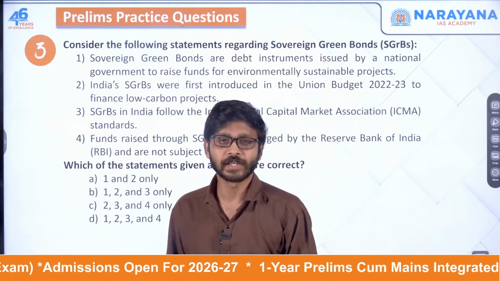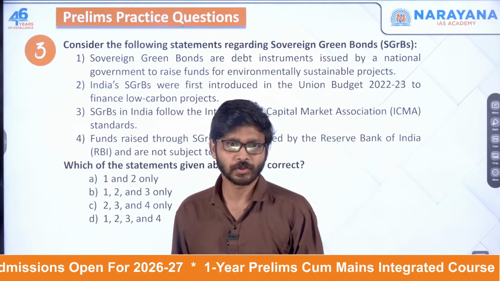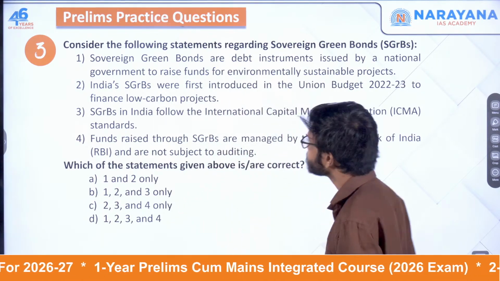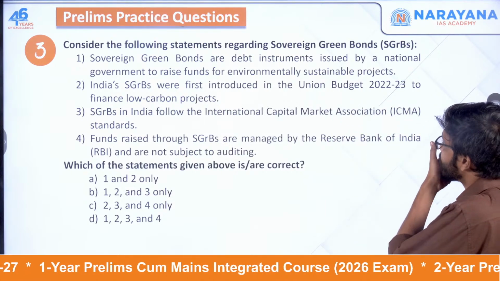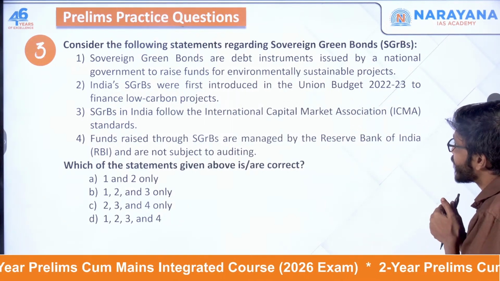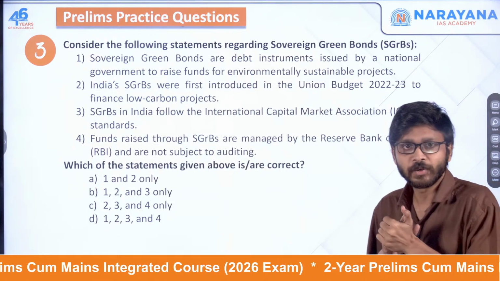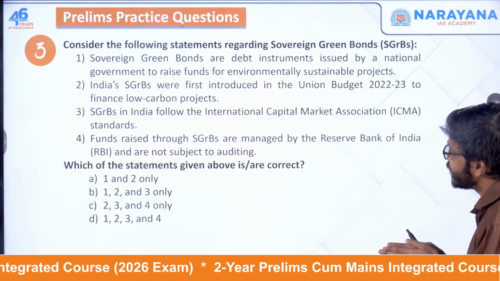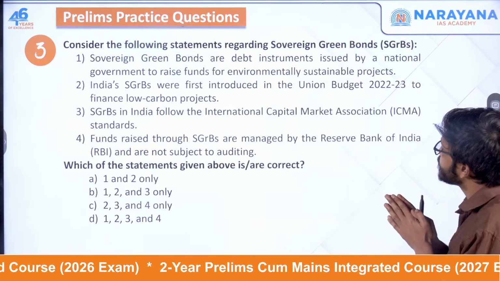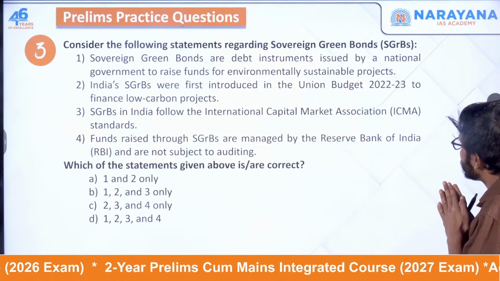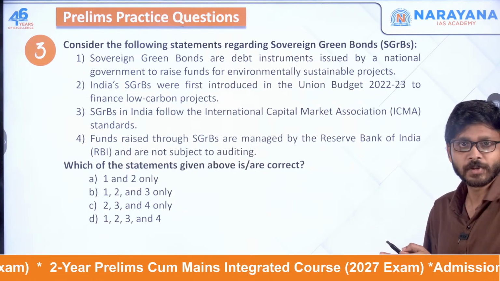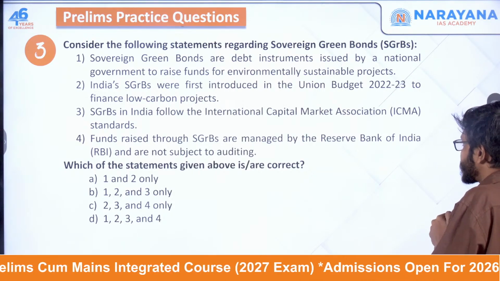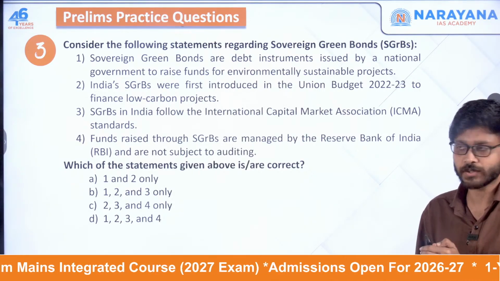Next one, this is related to sovereign green bonds. Sovereign green bonds are debt instruments issued by the national government to raise funds for environmentally sustainable projects. This is correct. India's sovereign green bonds were first introduced in Union Budget 2022-2023 to finance low carbon projects. This is also correct. Sovereign green bonds in India follow the International Capital Market Association standards. This is also correct.